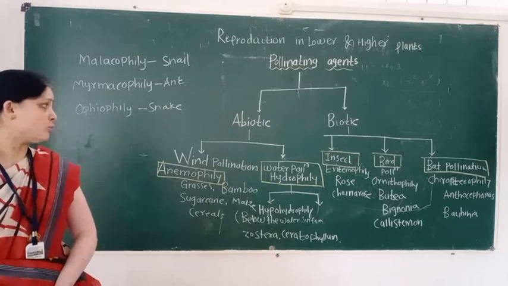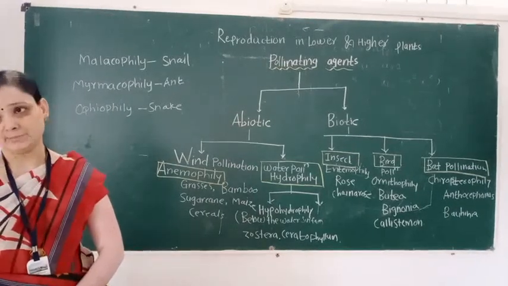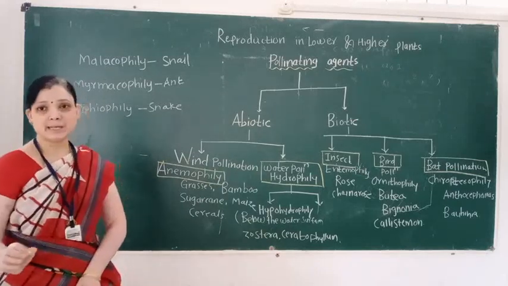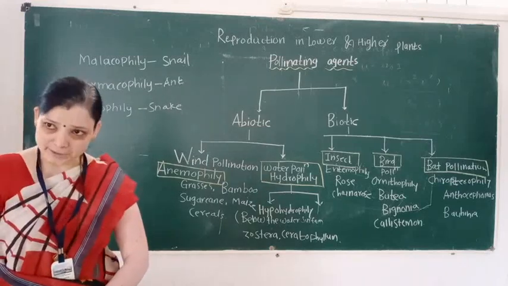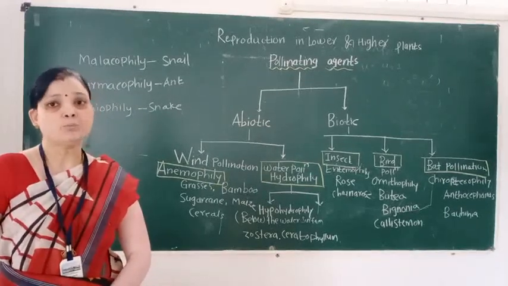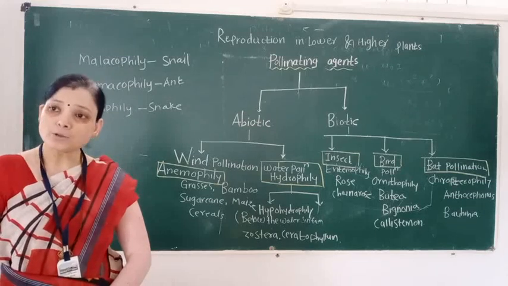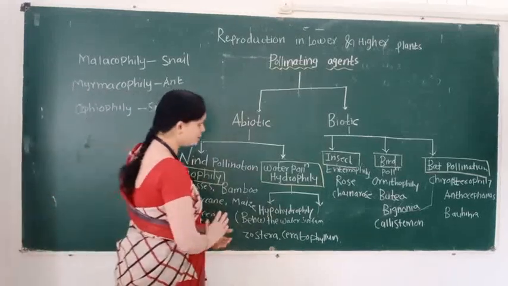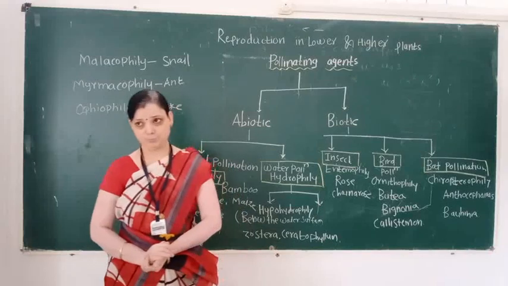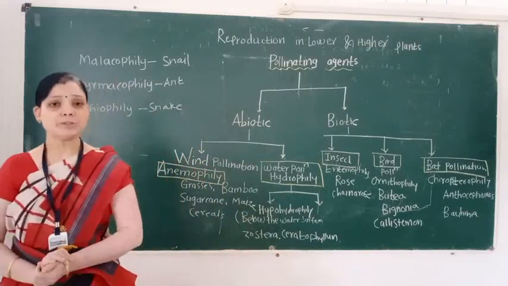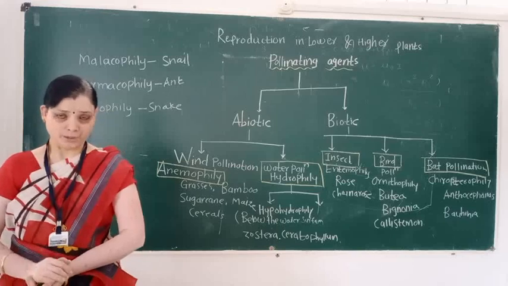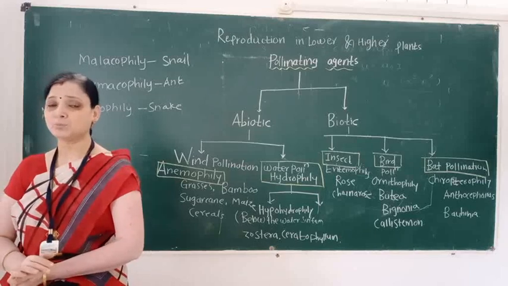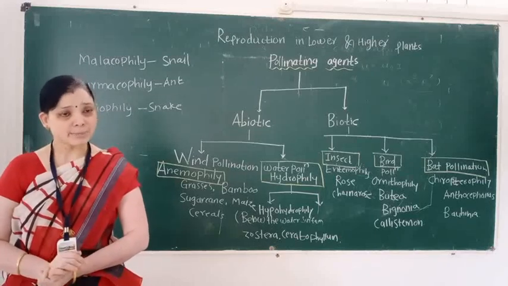These agents are called abiotic. In a simple way, we remember: abiotic agent means the non-living factors which are responsible for the process of pollination. And the next definition: what is a biotic pollinating agent? Biotic means the living factors or living organisms which transfer pollen grain from anther to receptive stigma.